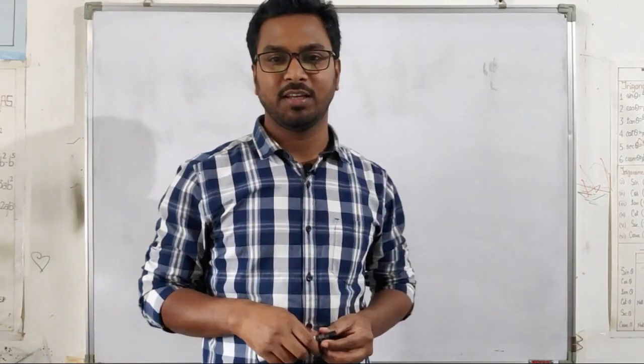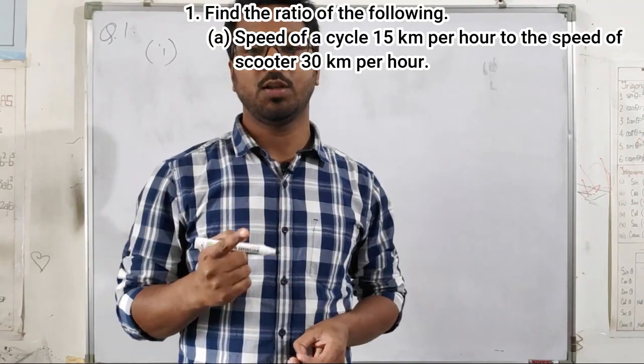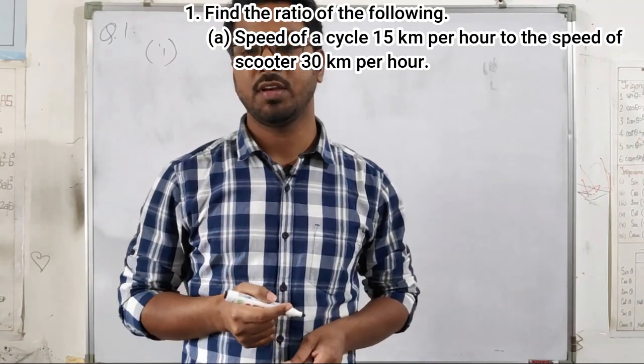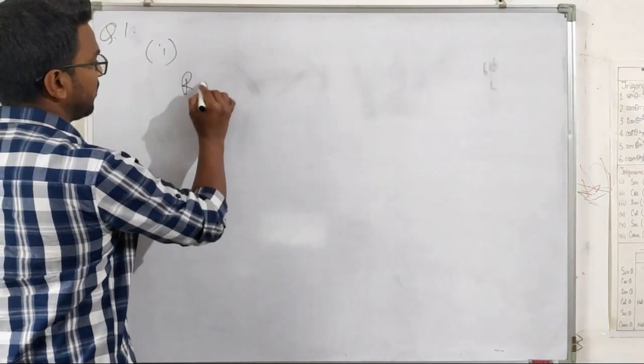The first question is given. Find the ratio of the following: the speed of a cycle, 15 km per hour, to the speed of a scooter, 30 km per hour. So you just have to find the ratio.